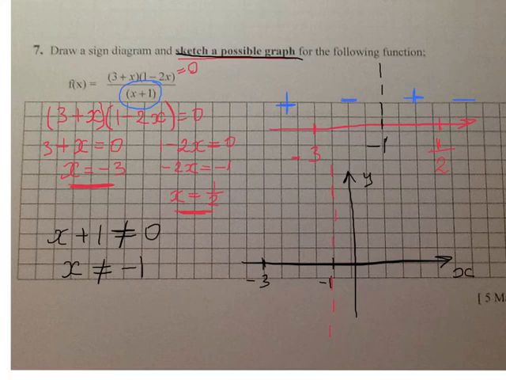And also I've got another point which is 1/2 or 0.5.